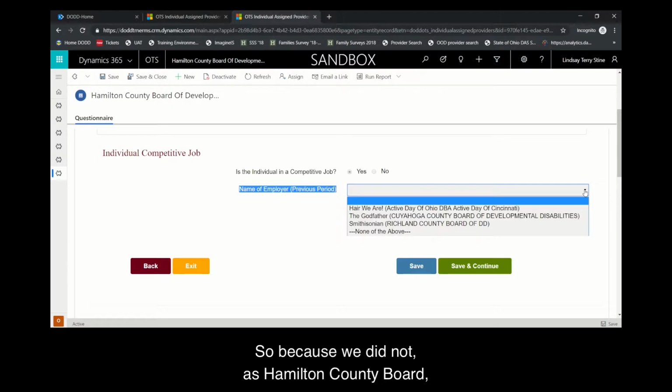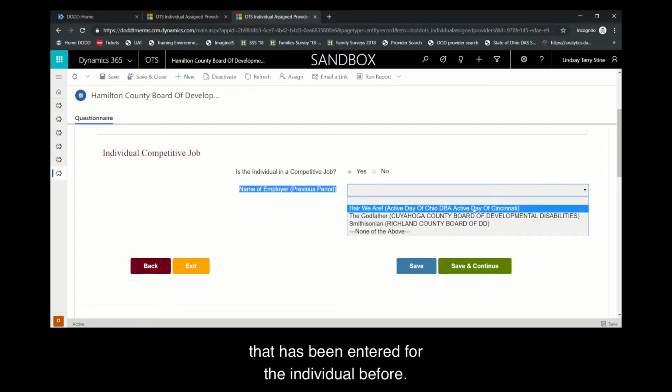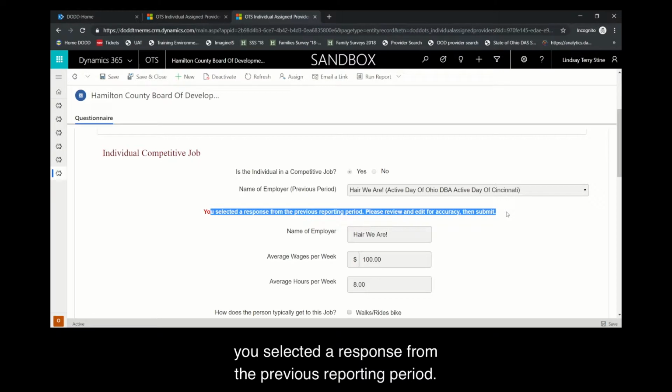So because we did not, as Hamilton County Board, provide services to Bernice before, we have the ability to select information that has been entered for the individual before. So we can see that Bernice worked at Here We Are, the Godfather, and the Smithsonian previously. So we're going to go ahead and say we are now supporting Bernice at Here We Are in the individual competitive job. When we click that, it's going to give you a notice saying you selected a response from the previous reporting period. Please review and edit for accuracy and then submit.